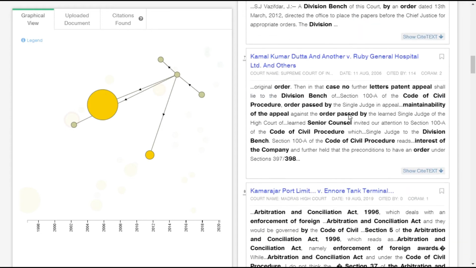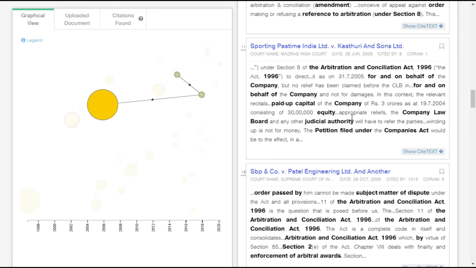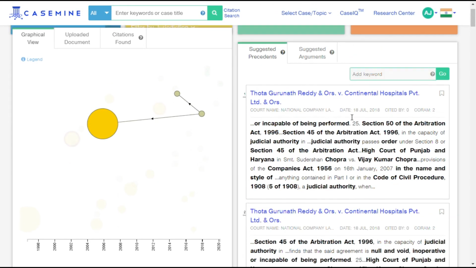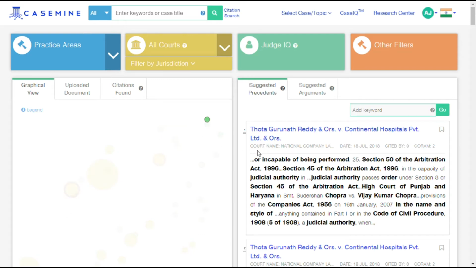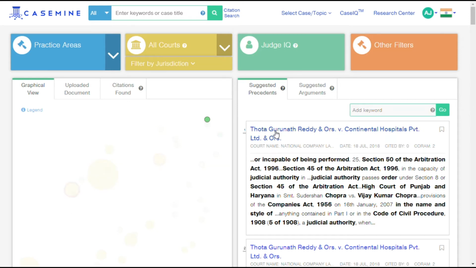Scrolling through the list, it can be seen that the judgments retrieved were dealing with a question of maintainability, not just generally, but with respect to a company petition, where there existed a prior agreement to refer matters to arbitration. Also present in the list are many Supreme Court judgments which have been cited repeatedly in the context of the legal issues present in our research. Precedents that would have taken our researchers hours or even days to find, were retrieved in the first iteration by